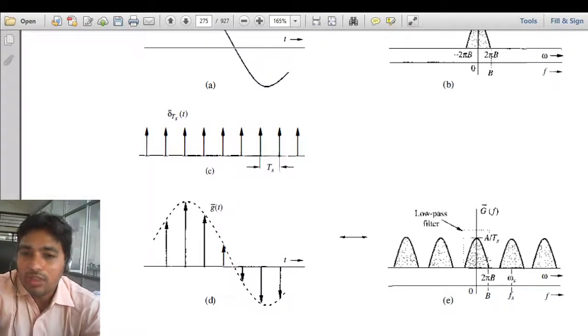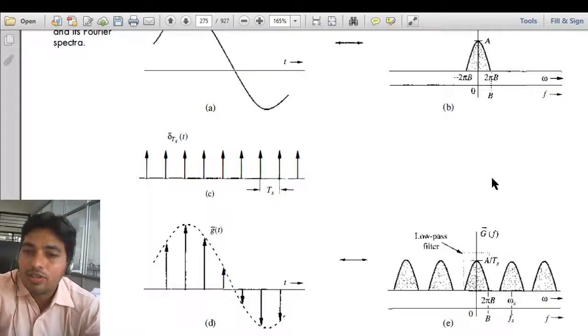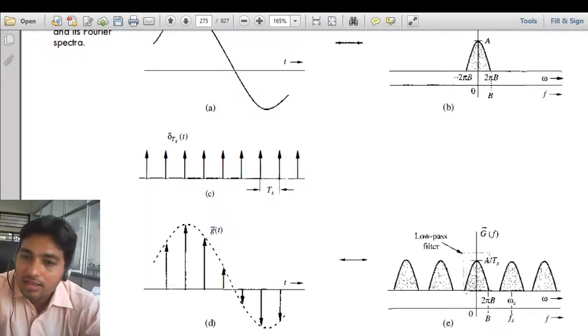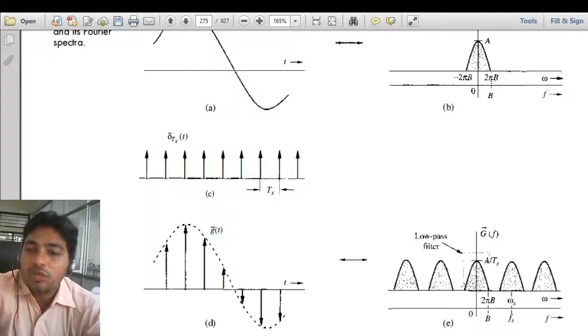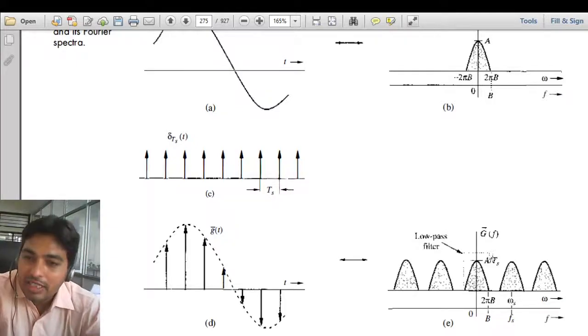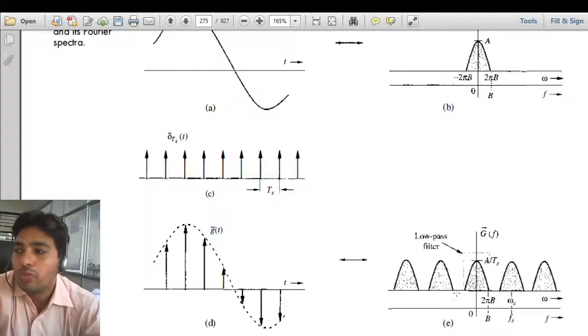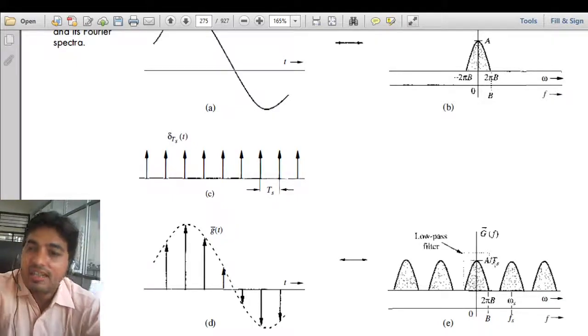So what we will do is pass this sampled version of the signal through a low pass filter whose bandwidth is greater than or equal to 2 pi B, most probably equal to 2 pi B, so that this signal will be completely recovered.